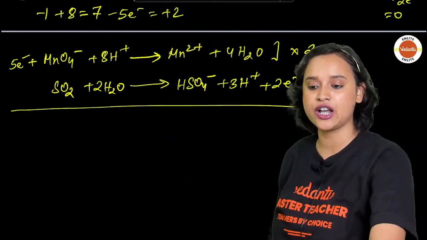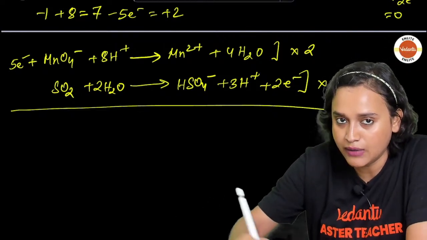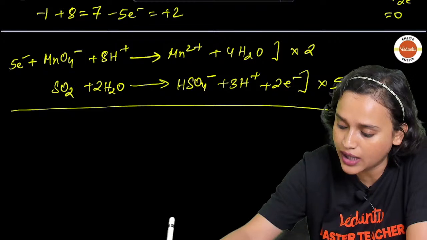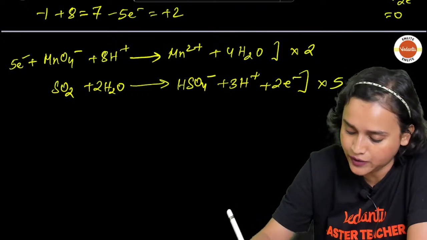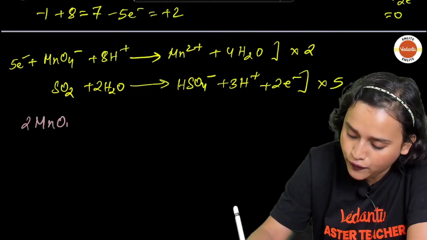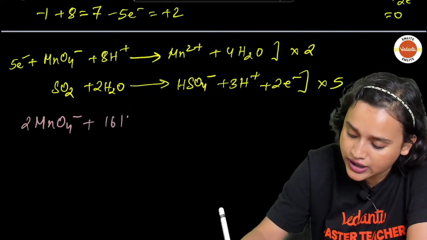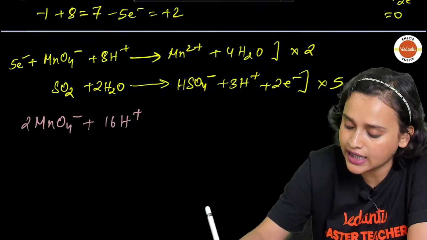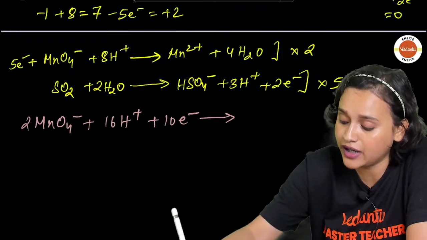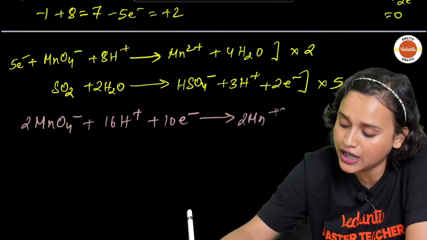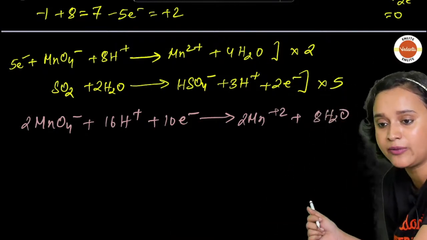Now it's time for us to write down the overall reaction. So what will we get now? After multiplying, now guys, check it out. We will have 2MnO4 minus, because multiplied with 2, plus 2 8s are 16, so 16H plus, 2 5s are 10, so plus 10 electron. Am I right, everybody? Moving on, 2 multiplied with Mn2 plus, so 2Mn2 plus, everybody. 2 4s are 8, so 8 water molecules. Am I right, everybody? Yes.